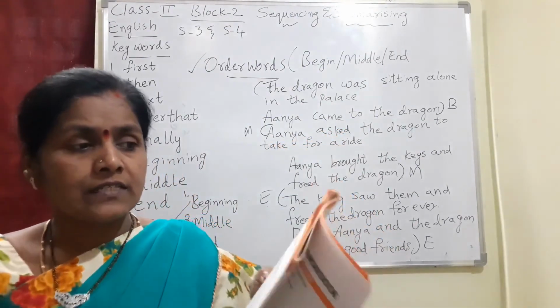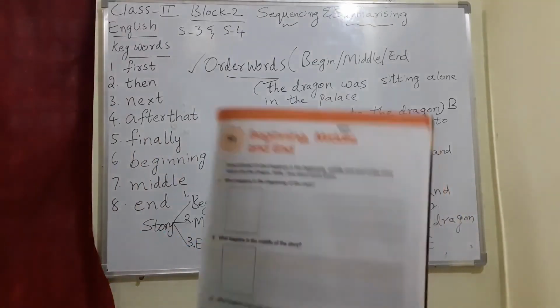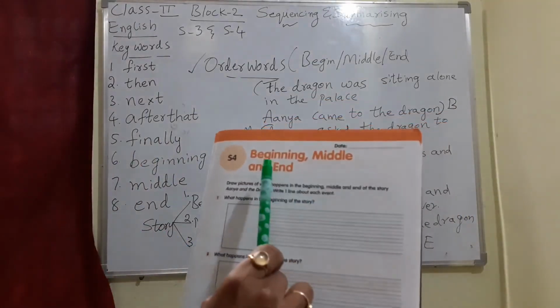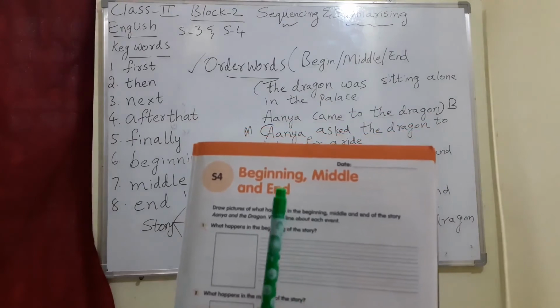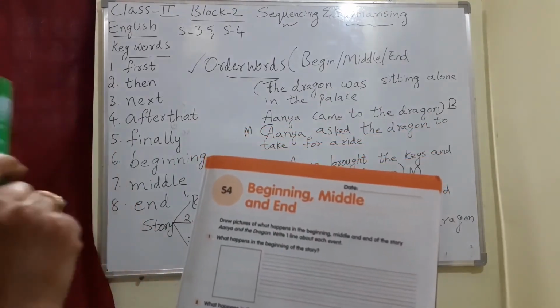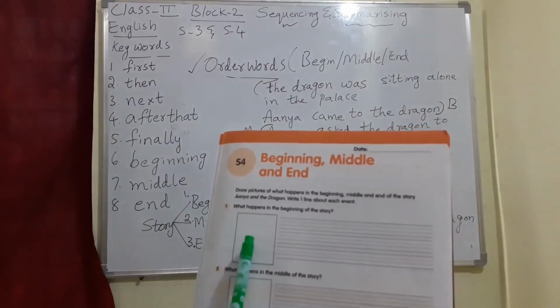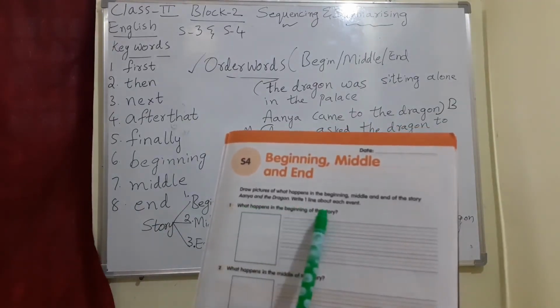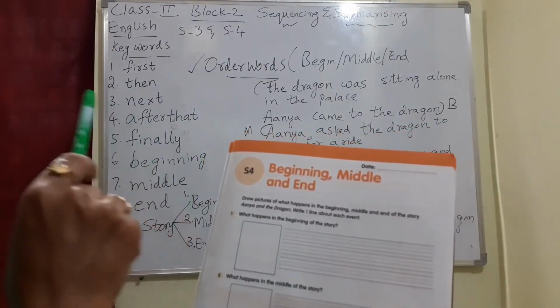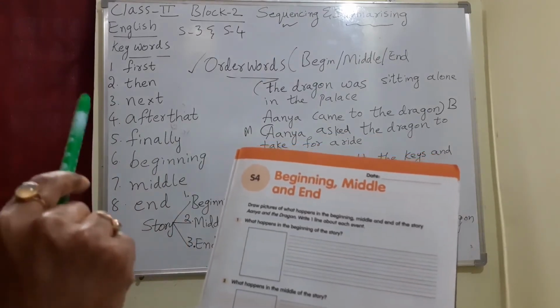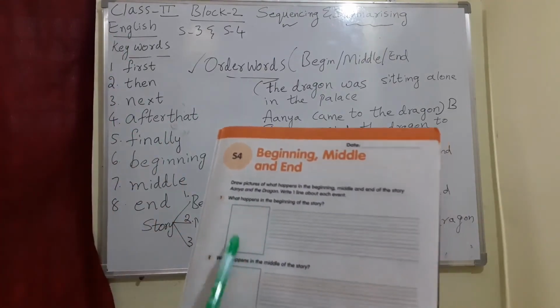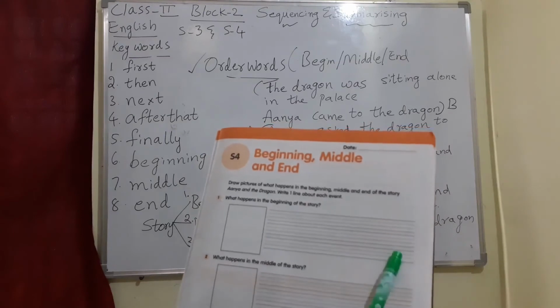Next, coming to the next one. Beginning, middle and end. I was telling you how to take the beginning of the story, middle of the story and end of the story. Here the same thing they are asking now. What happens in the beginning of the story? Whatever I wrote there, the dragon was sitting alone in the palace. That picture you should draw here and write down the sentence.